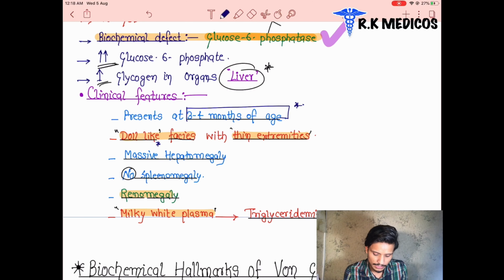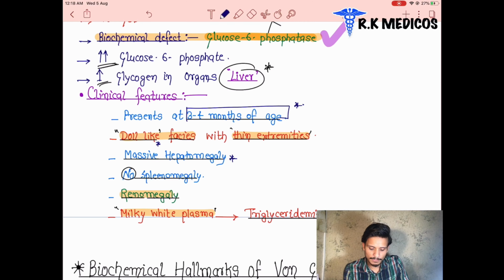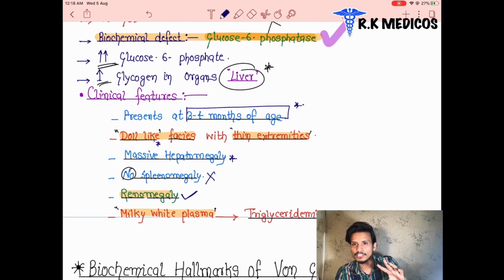And now you can see there is a massive hepatomegaly. I already told you, in liver disease there is hypoglycemia and hepatomegaly. The enlargement of the liver is common, and exercise intolerance is not happening here. There is no splenomegaly. Nothing is going to happen with the spleen, and renomegaly is yes. In Von Gierke disease, the kidney gets enlarged in size, but nothing happens with the spleen. And the plasma of that baby is going to be milky white.